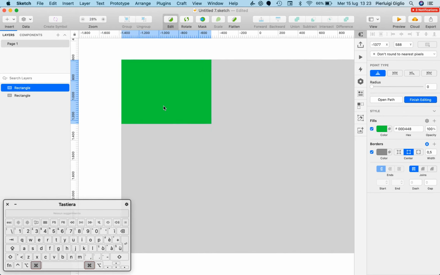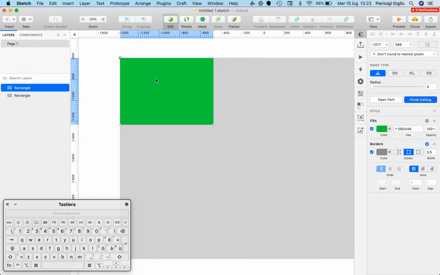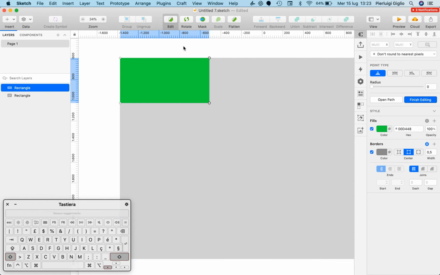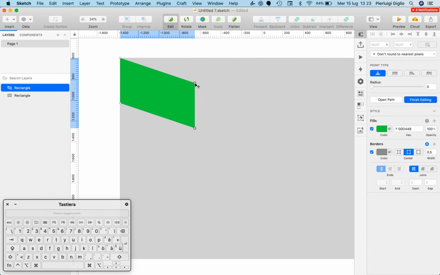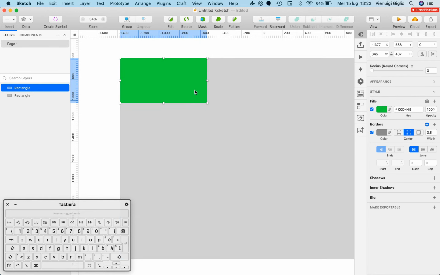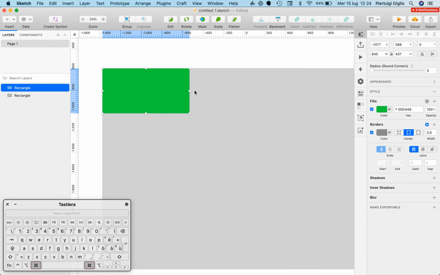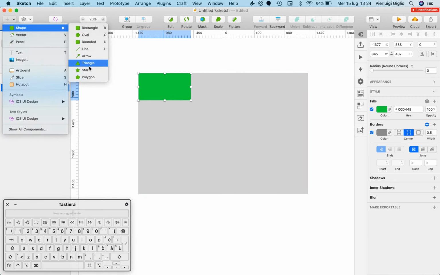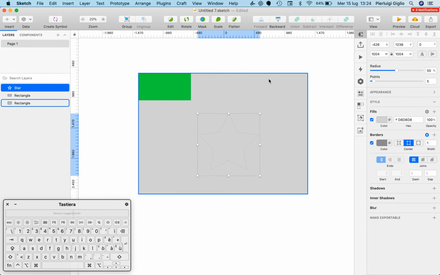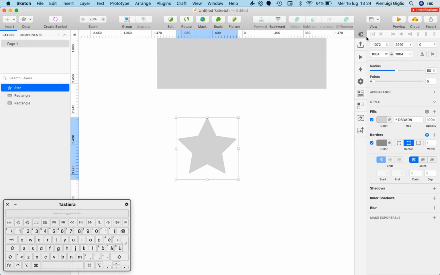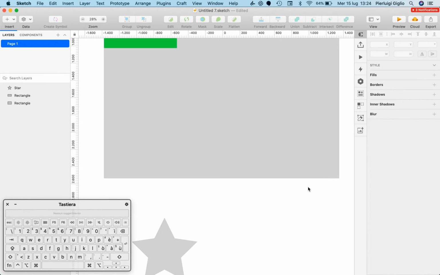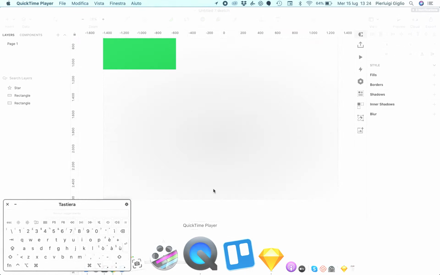And one of the last options which we also previously explored is that you can always double click on the element. You can select the points which you want to scale, and you can move them around and really do pretty much anything with these points. You can move them in space. So this is yet another option to scale elements, and the same is true for pretty much every element in Sketch, no matter what the type. And this is definitely something which you're going to use a lot of times, so keep it in mind, and I'll see you in the next video.